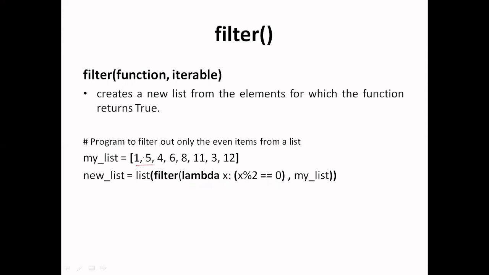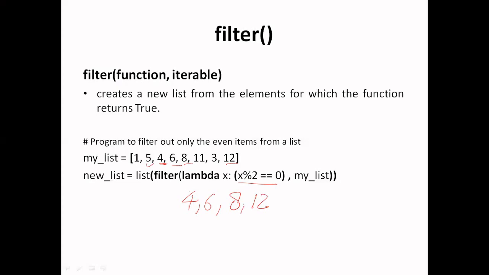So obviously 1 is not divisible by 2, so this will not be added to the answer. Next 5 will be checked, as 5 is also not divisible by 2, so it will not be added to the answer. Next 4 will be taken, and as it is divisible by 2, this will be added to our answer. Next 6 will be checked, as it is divisible by 2, so this will be added to the answer. Next 8, and similarly 12. So all these elements will be added to our answer.